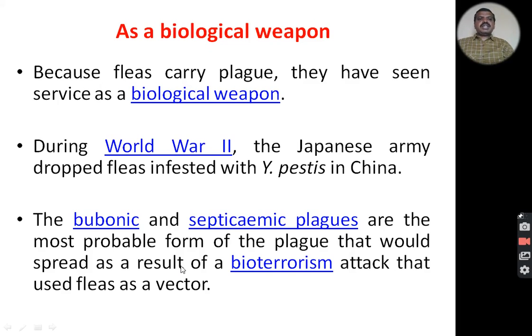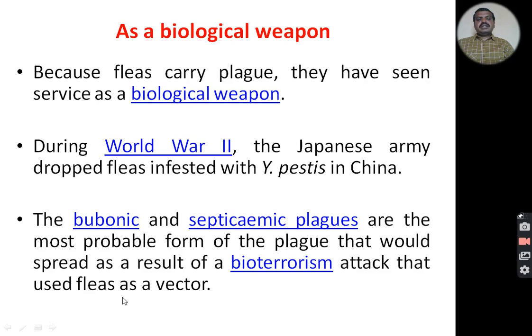Fleas can also be used as a biological weapon to carry the plague, especially by different countries having enmity, during World War II. The Japanese army dropped fleas infested with Yersinia pestis in China. The bubonic and septicemic plagues are the most probable forms of plague that would spread as a result of bioterrorism.